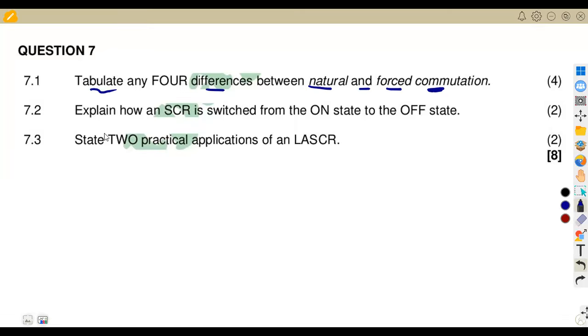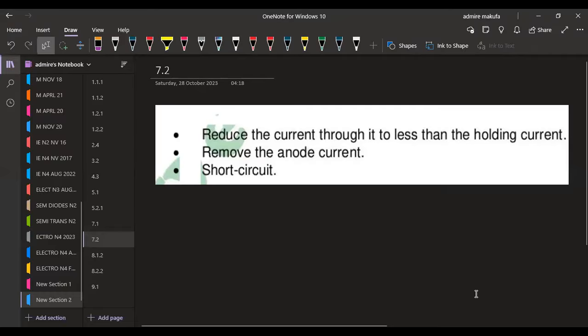Then 7.2, we're asked to explain how an SCR is switched from the on state to the off state. How are you going to switch it from the on to the off state? These are some of the points you're going to take into consideration. You're going to reduce the current through it to less than the holding current. The moment you do that, you remove the anode current, then short circuit. So these are the steps that you're going to take.